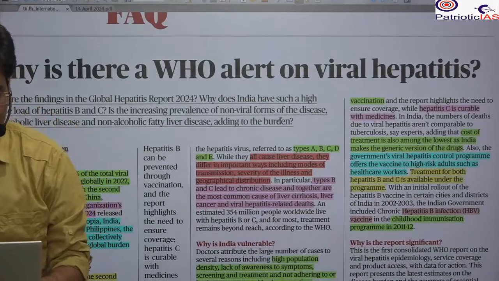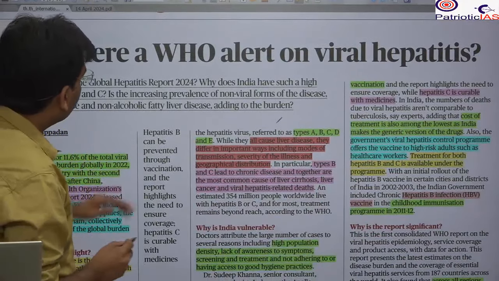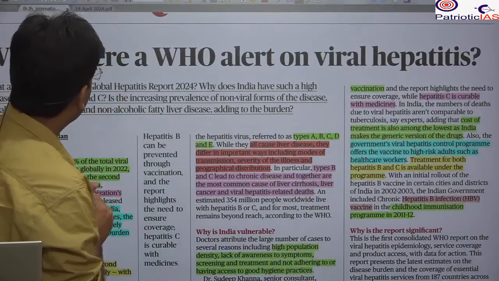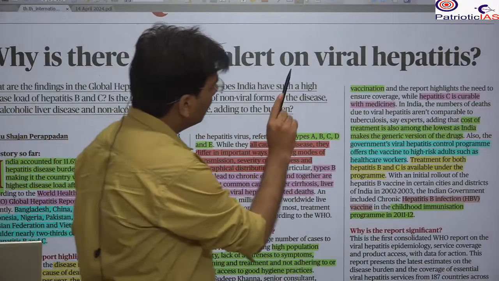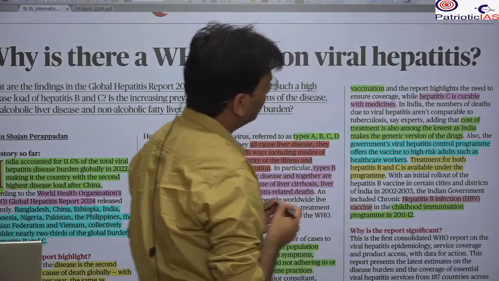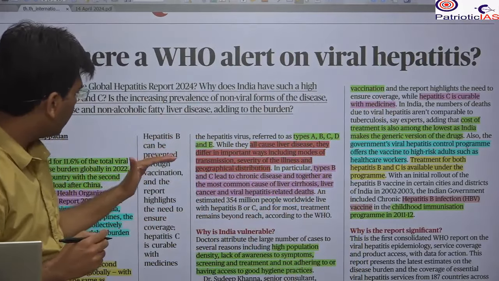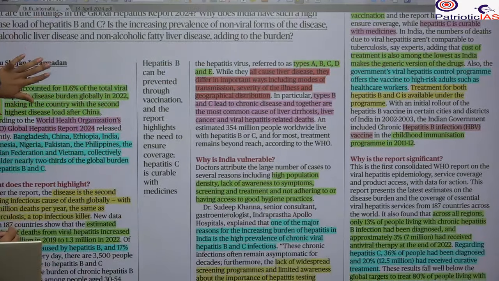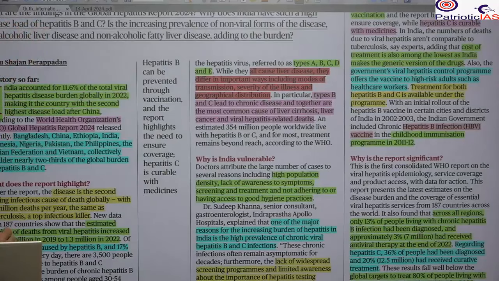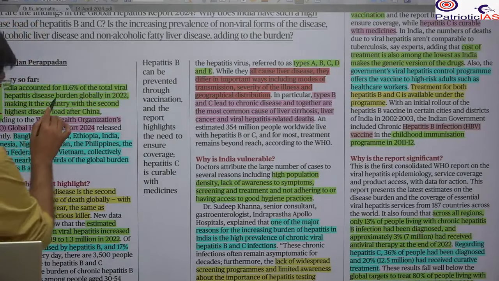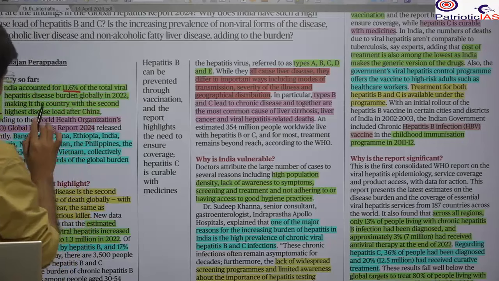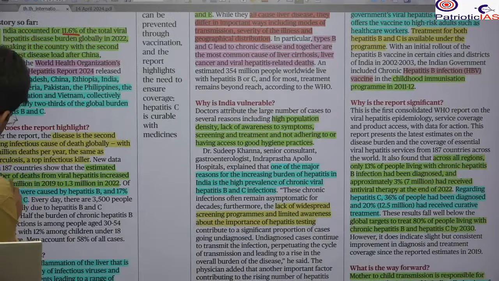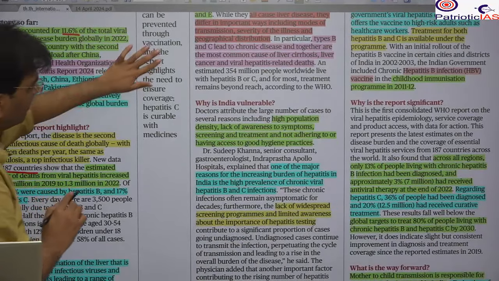Next important news, and the most important news that we are going to take, is from the FAQs, and this is why is there a WHO alert on viral hepatitis. So there has been a report that includes the data from nearly 187 countries, and it has brought out that India alone accounts for 11.6% of the total viral hepatitis B.